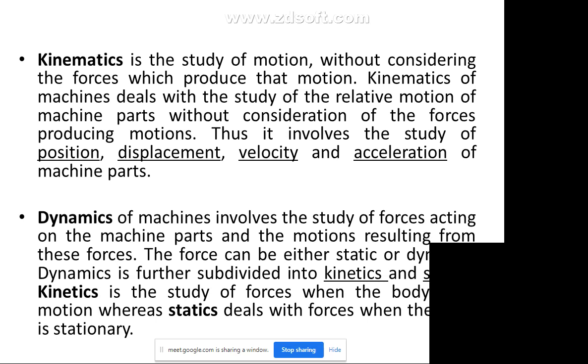We had discussed kinematics and dynamics. Kinematics is the study of relative motion between two parts of the machine, and dynamics involves the loading also. With a static force we have statics, and the study of forces when the body is moving becomes kinetics. So that is the dynamics part.